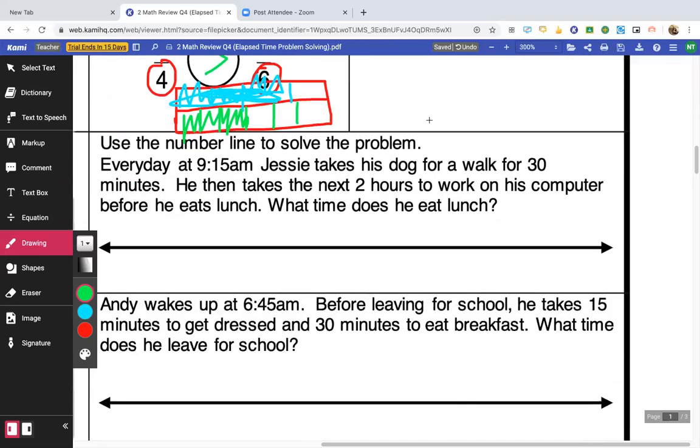All right, so this says use the number line to solve the problem. Every day at 9:15 a.m., Jesse takes his dog for a walk for 30 minutes. Then he takes the next 2 hours to work on his computer before he eats lunch. What time does he eat lunch? So basically, he's 9:15. It's where he starts. Well, where our information starts. He probably gets up earlier than that.